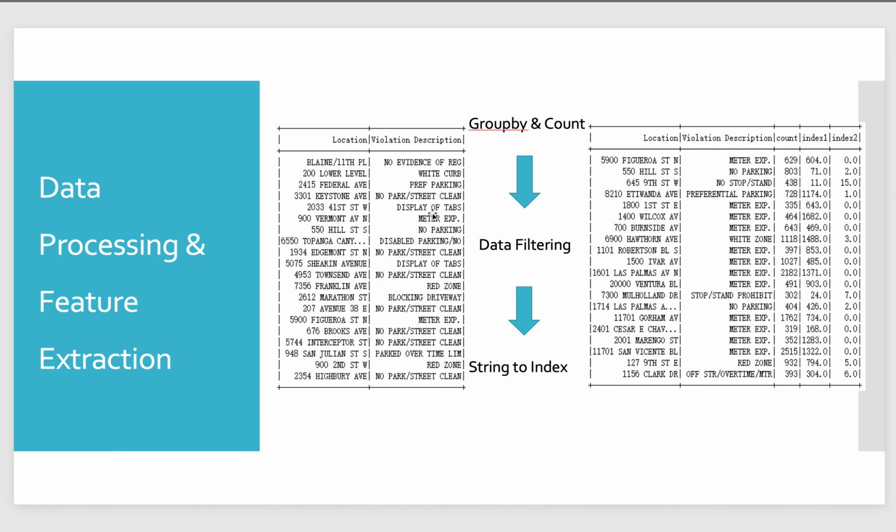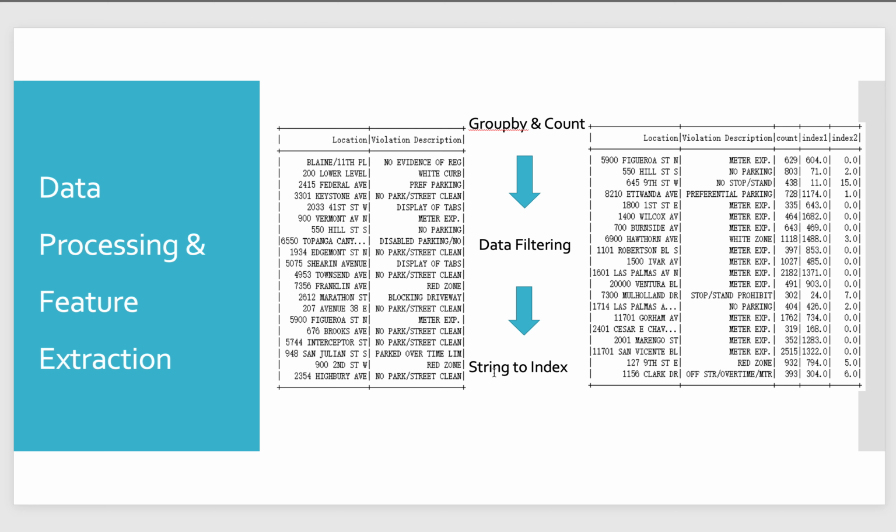The raw data we use is the location with each name of it, and also the violation description with each name. And then we do the data processing and feature extraction. First, we group by and count the location and violation description. And then we do the data filter.